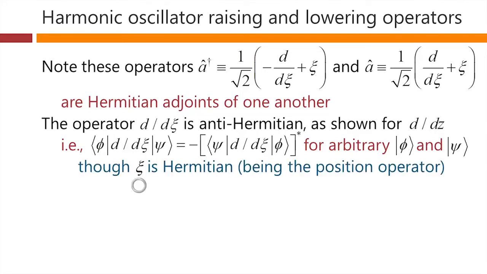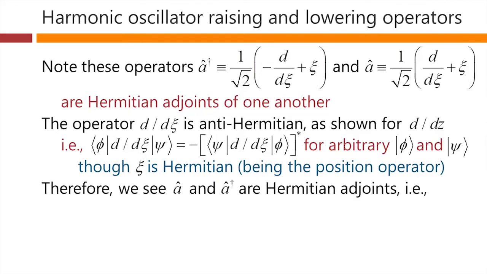But c as an operator is Hermitian. So if we take the Hermitian adjoint of everything here, the c will go to c, and the d by dc will go to minus d by dc. Therefore, we can see that a and a dagger are indeed Hermitian adjoints.